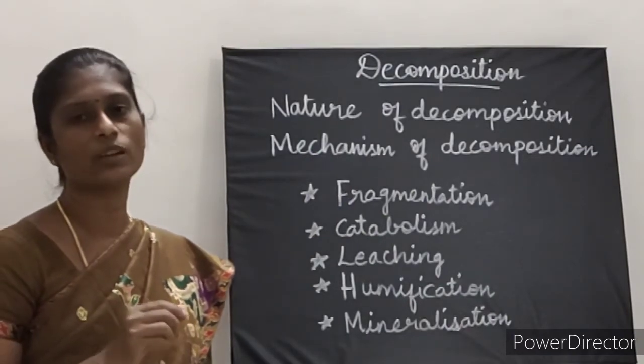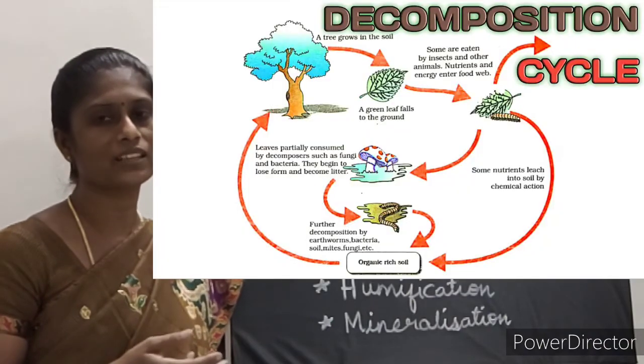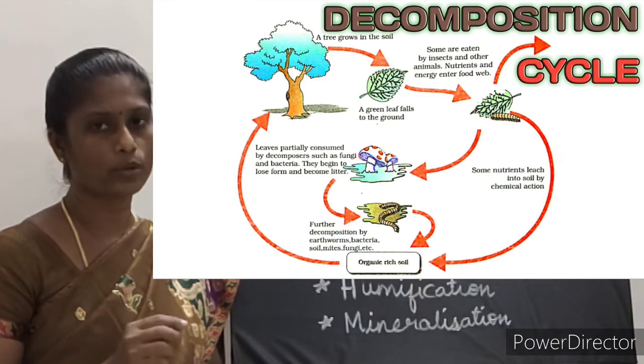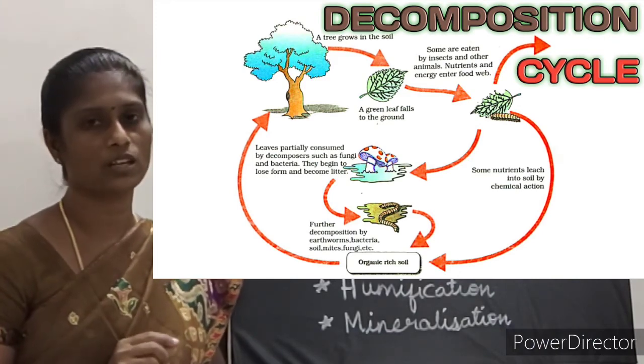Decomposition process is very important and essential for the recycling and balancing of nutrients in an ecosystem. For that process, decomposition is very important. What is decomposition?